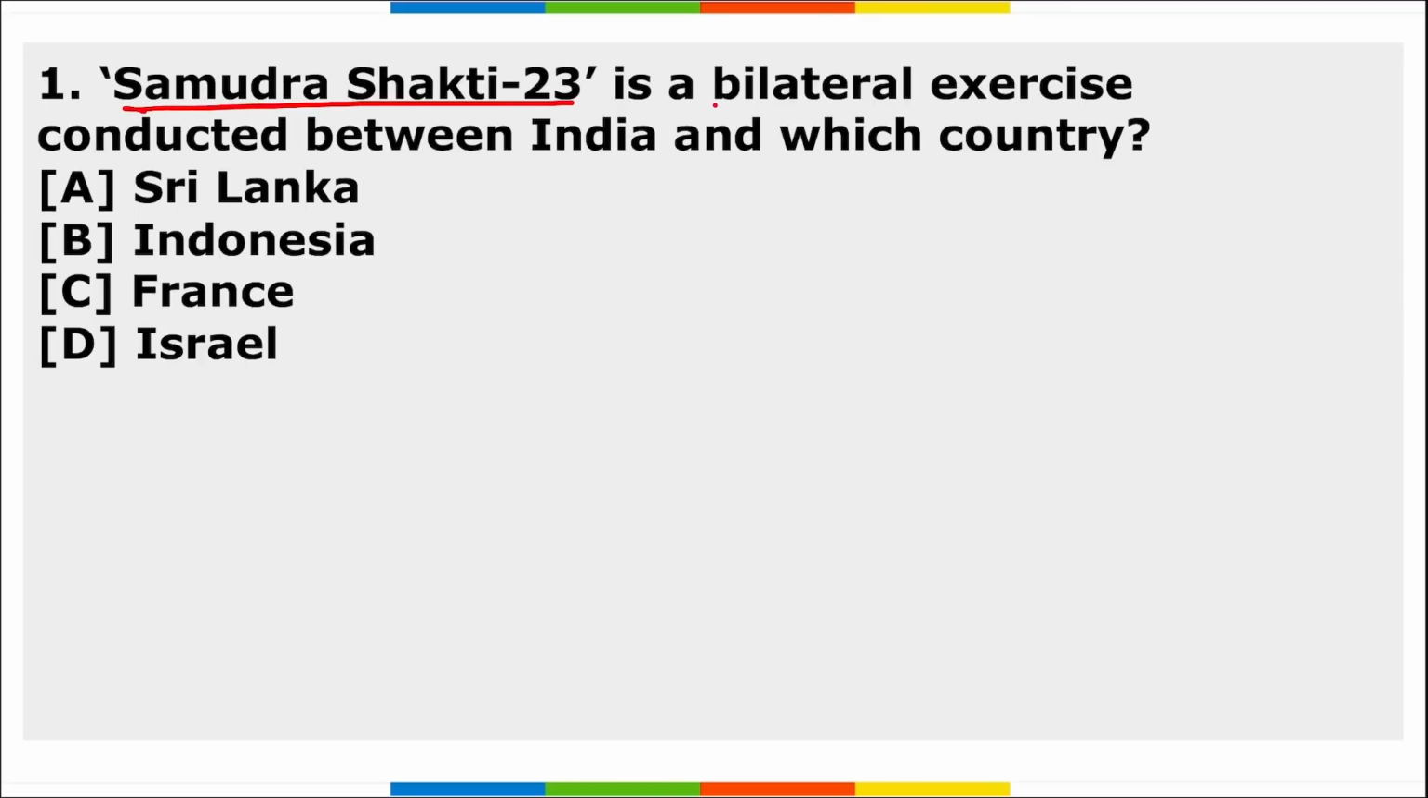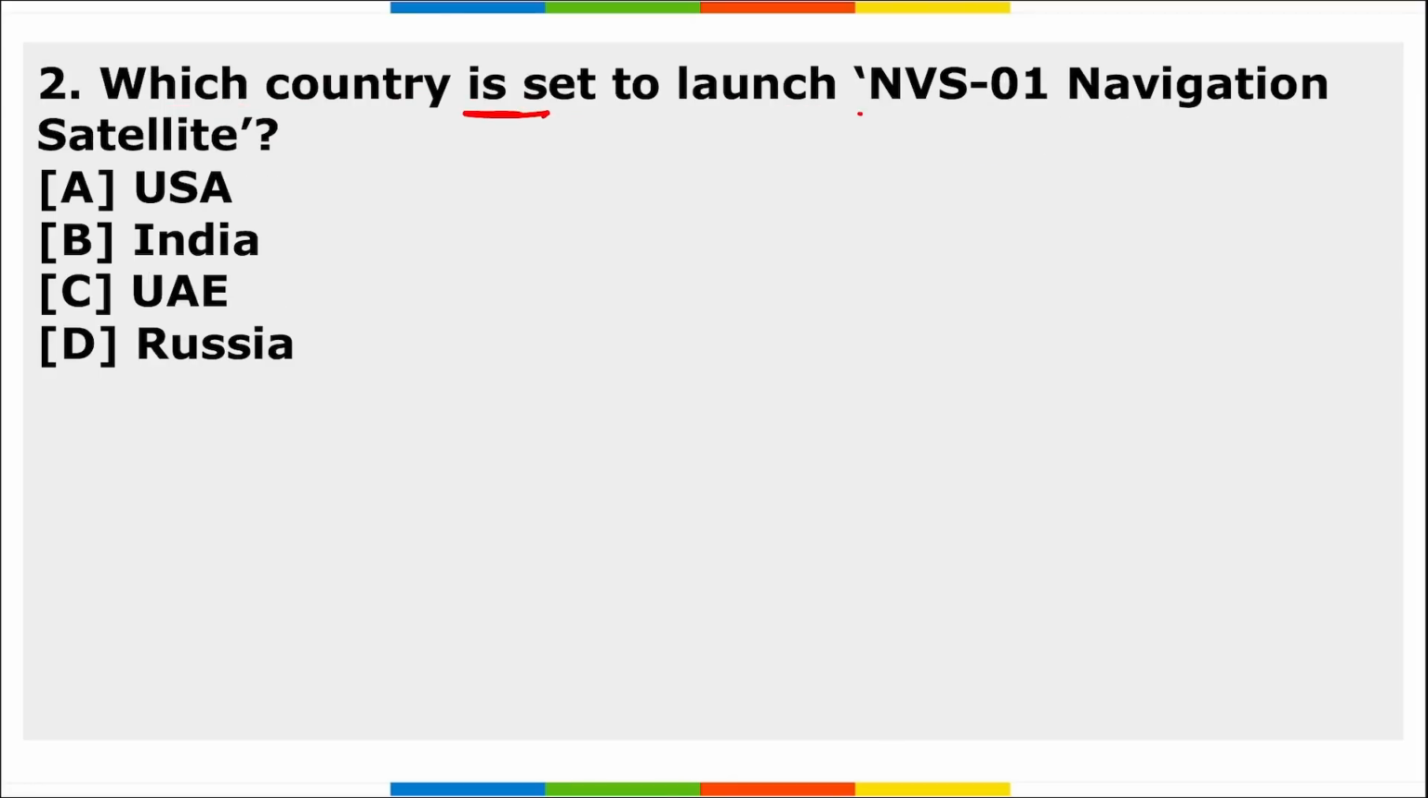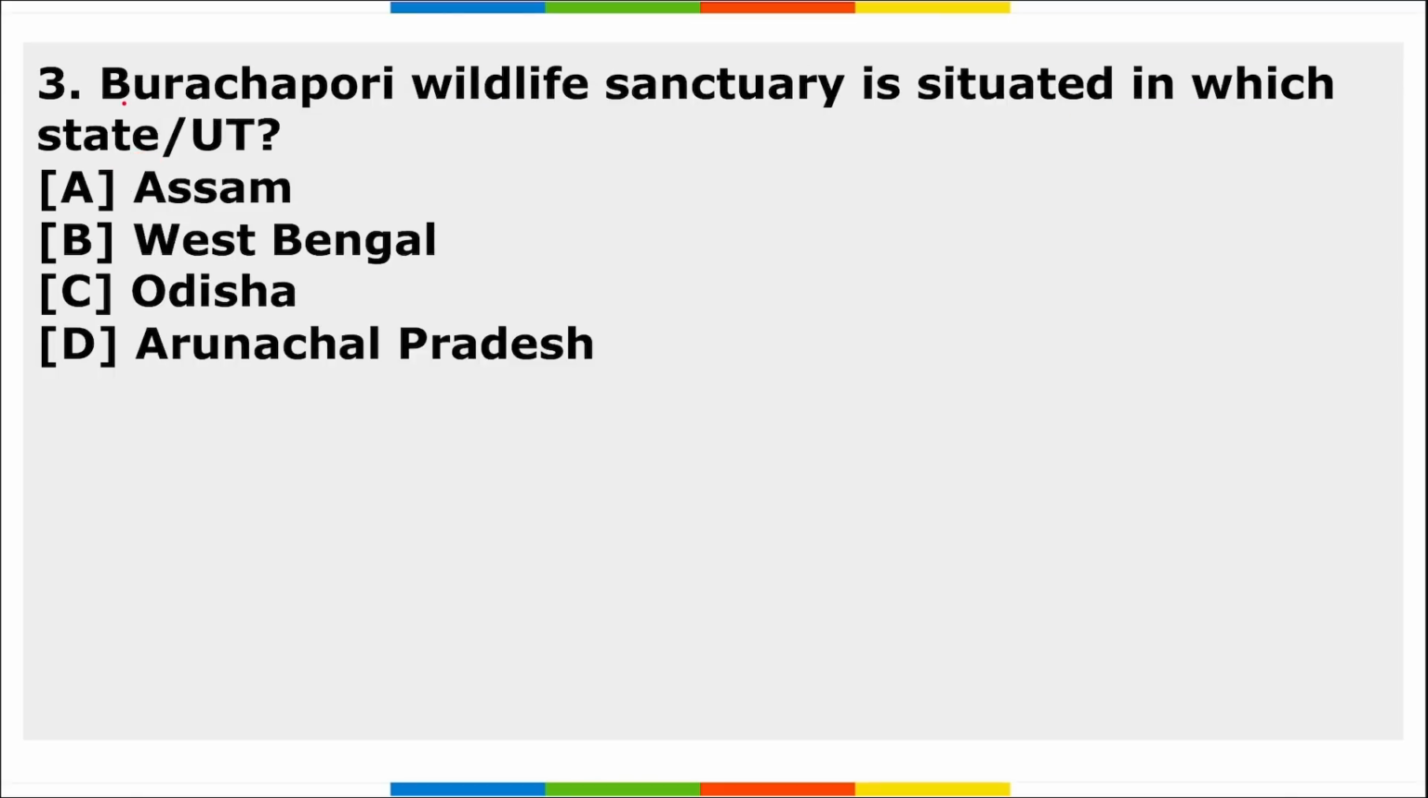Samudra Shakti 23 is a bilateral exercise conducted between India and which country? Which country is set to launch the NVS-01 navigation satellite? Third, Burachapori Wildlife Sanctuary is situated in which state or union territory? So these are your three homework questions, friends. I hope you have understood the assignment.